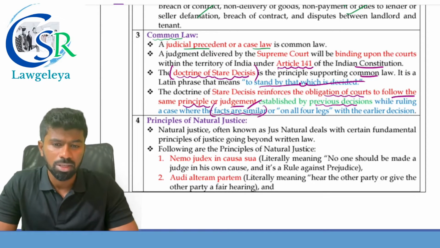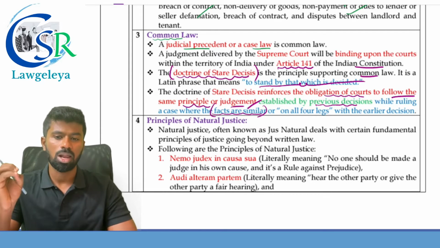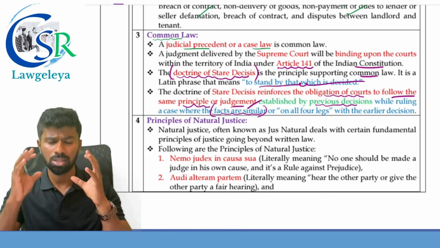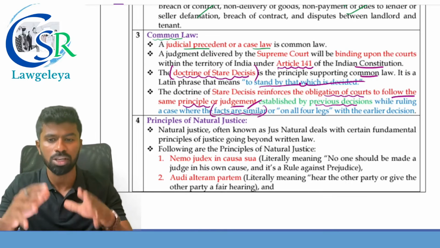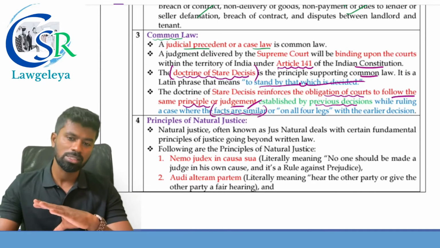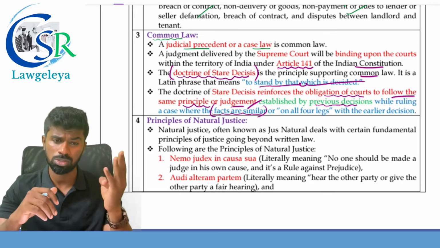So what does it mean? It's a legal phrase that means to stand by the things which are already decided. And the doctrine of stare decisis is the one which reinforces the obligation of the court to follow the same principle or judgments established by the previous decisions. Clear? This is the third type of law.